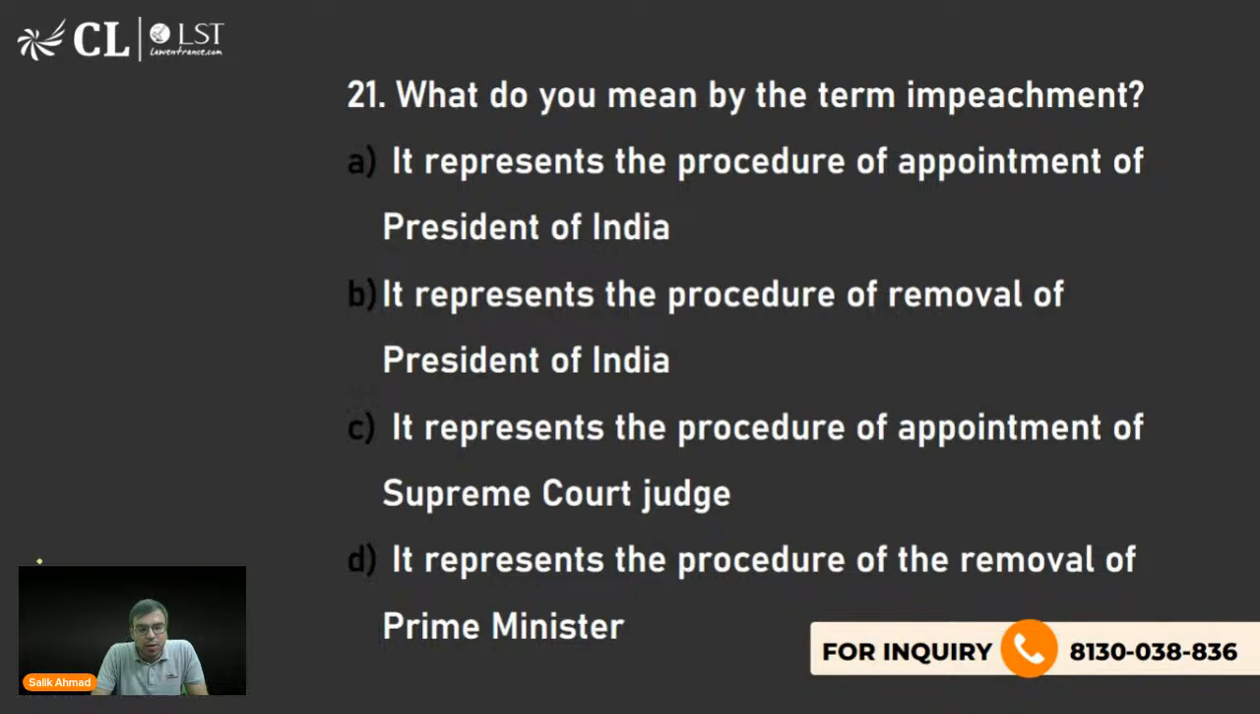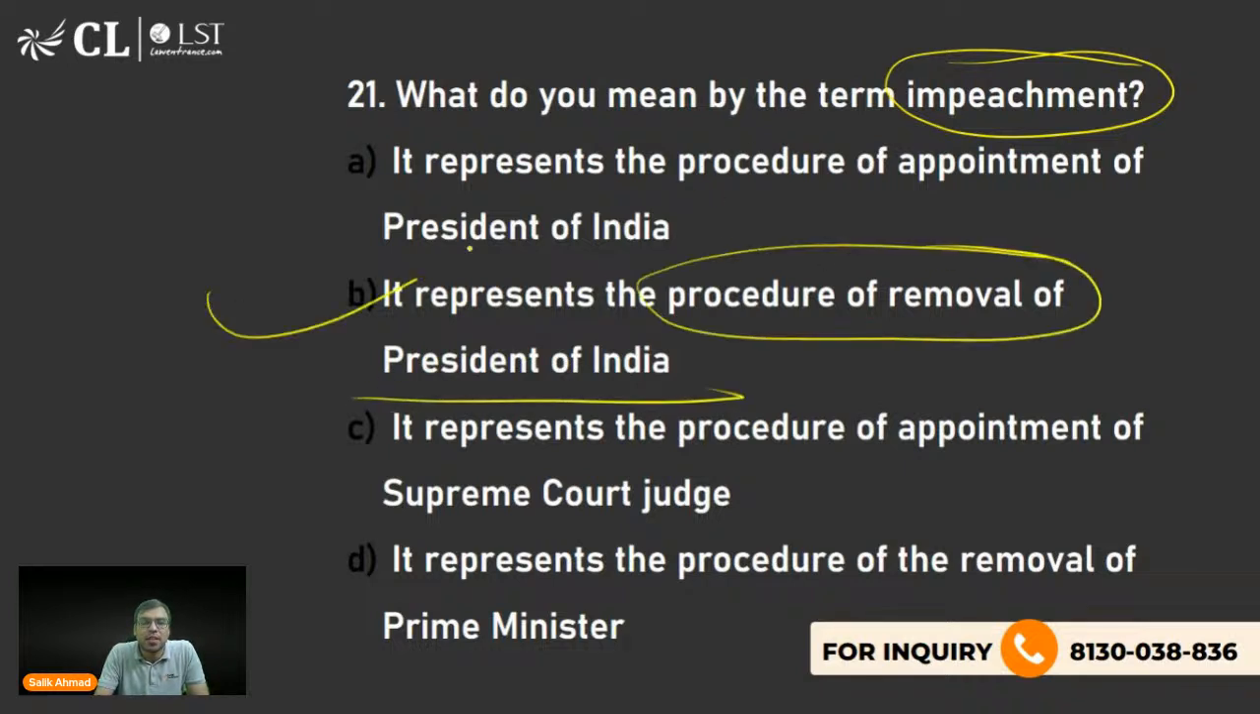Now the next is question number 21, and I think this is an easy question. Impeachment term. Yes, very good. Deeptakshi and Mishika have answered, Dhruv also. It represents the procedure for removal of the President of India. Which article talks about it?